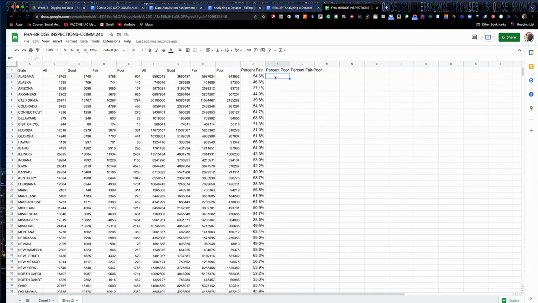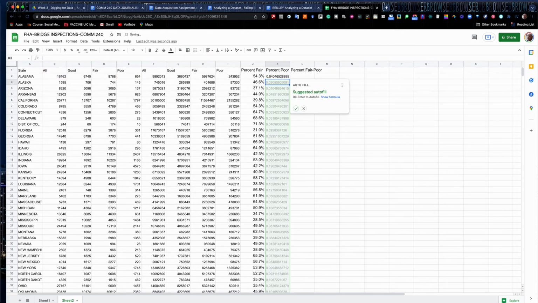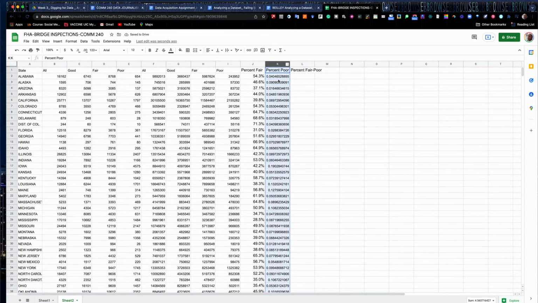We're going to do the same thing for poor. So we're going to do equal sign, I'm going to write this one, equal sign E2 divided by B2. It'll actually highlight the cells. Hit return. This will ask me to autofill. It does the same thing as dragging that down. So if you don't get the check mark, just drag that down again. I'll hit autofill. Click in the K to highlight my entire area. Figure a percentage and move my decimal point.